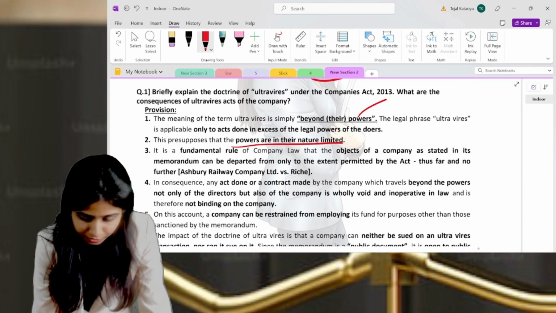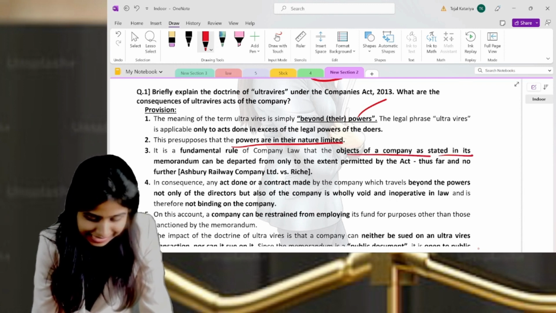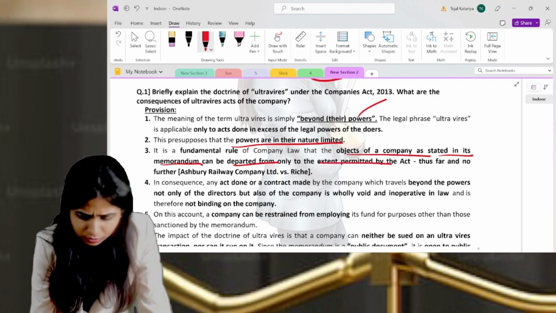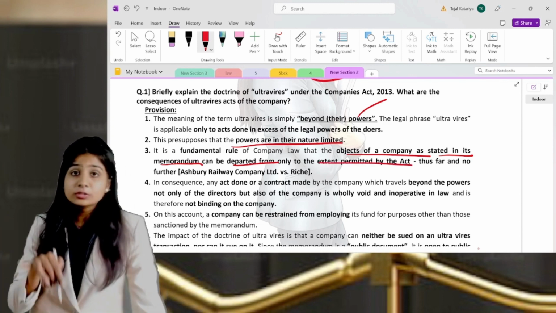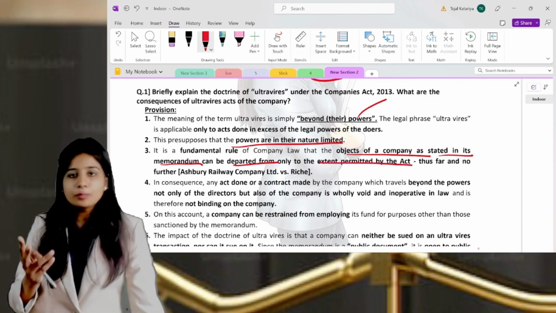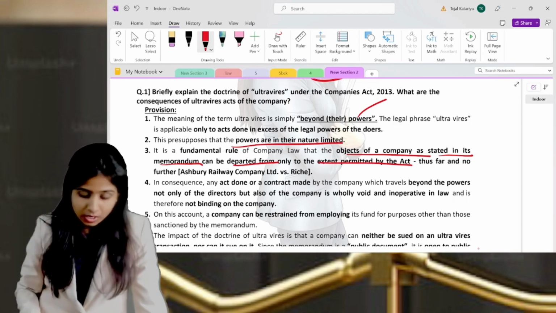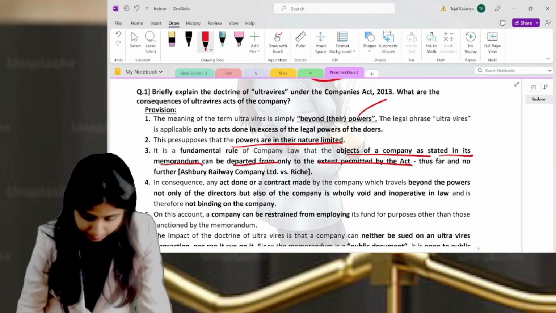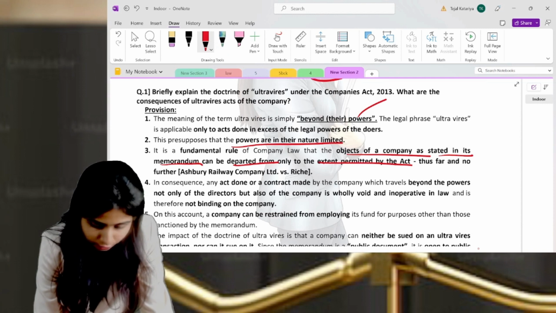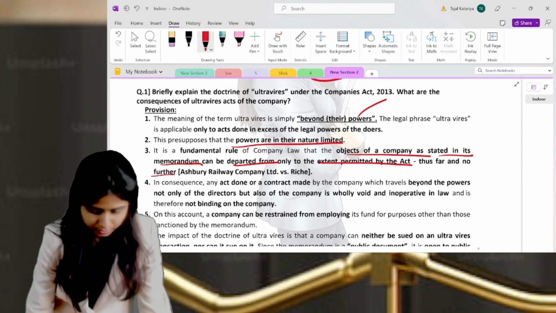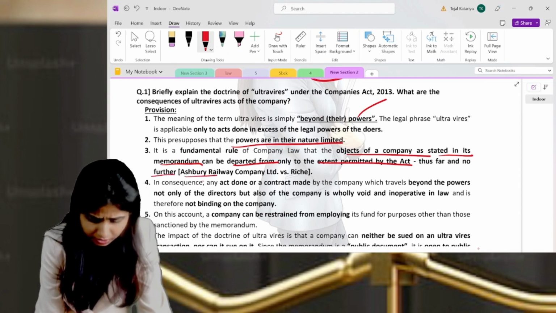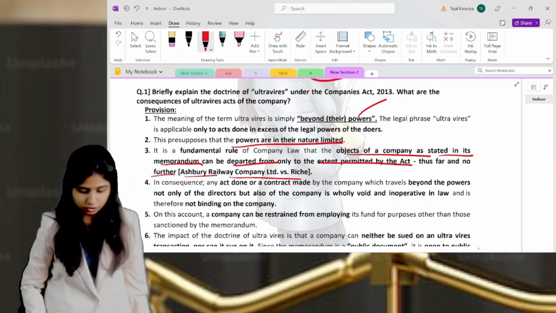So, second case law, third line: they are saying that it is a fundamental rule of company law that the objects of the company, as stated in its memorandum, can be departed from only to the extent permitted by the Act. Act means Companies Act. So you can depart, but only to the extent which the Companies Act permits. Thus far and no further. And they have given the case law name of Ashbury Railway versus Riche.